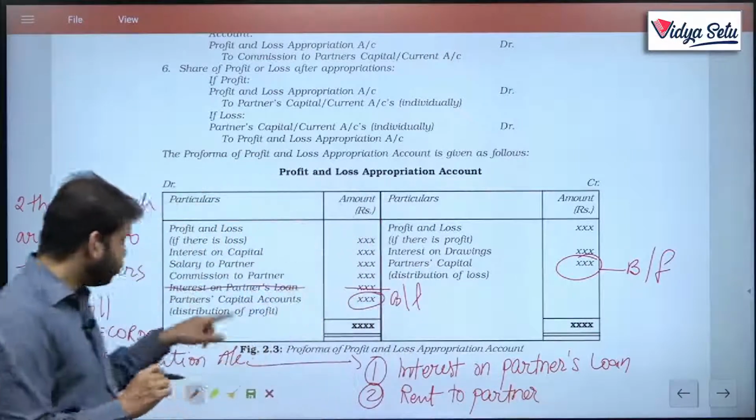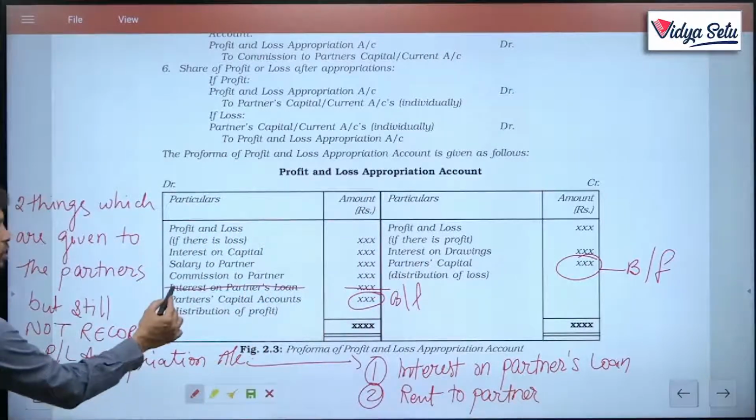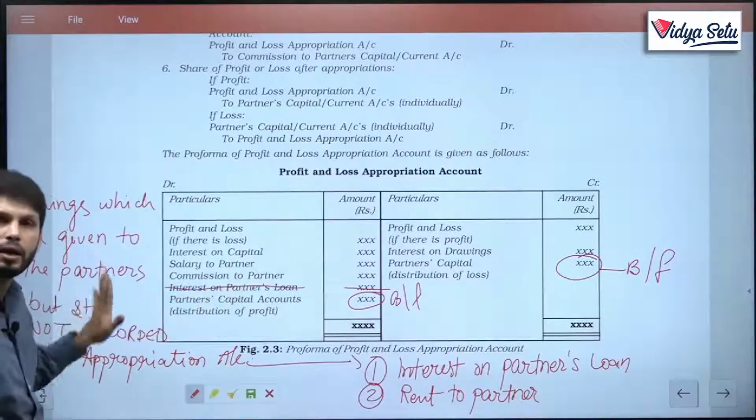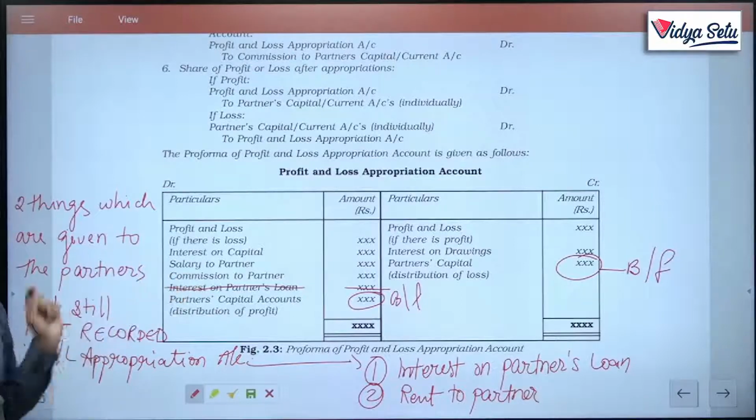You have to remember these. Why am I telling you this right now? Because by mistake NCERT has given interest on partner's loan in the P&L appropriation account. This is incorrect, do cut it off.